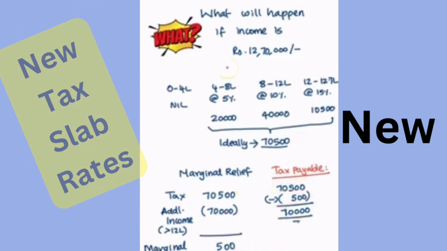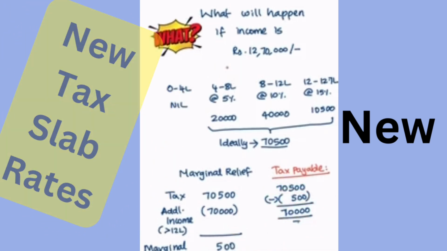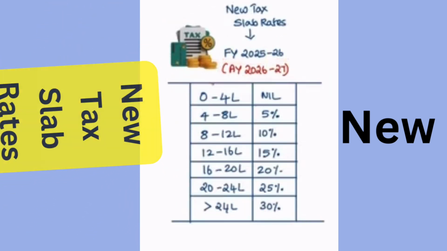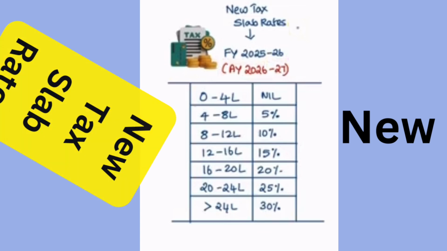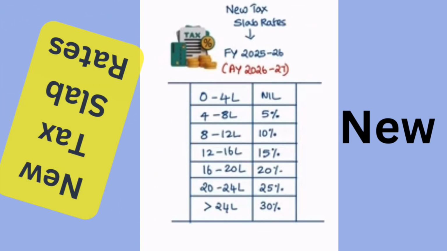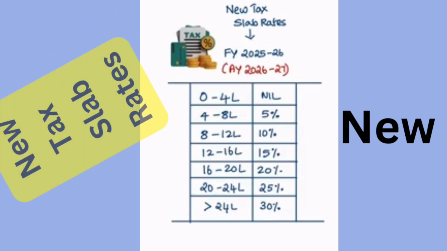So this is how things are going to be in future, that is from the assessment year 2026-27. And also please note the cases where there are special tax rates. Let's say in case of capital gains and all, taxes will be levied and collected as per those special rates.